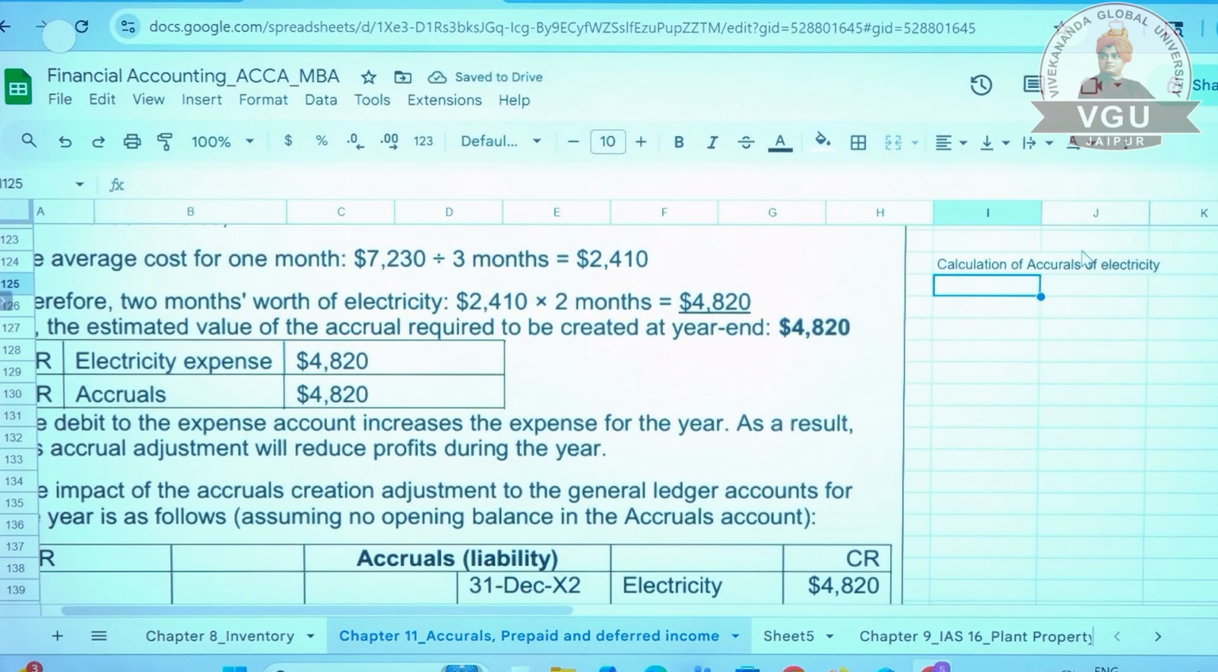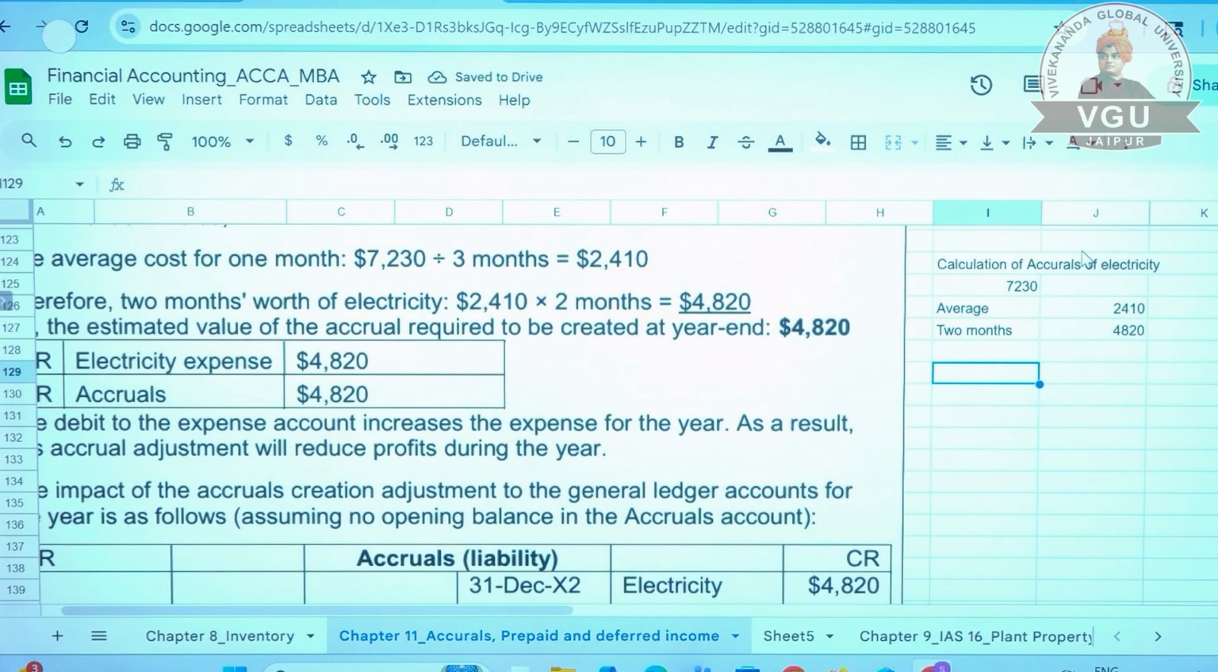So what will be the amount? Simple, 7,230 is your total amount. And how will you calculate average cost? It is 7,230 divided by 3, 2410. So for 2 months, we are expecting the amount 2410 multiplied by 2, 4820.